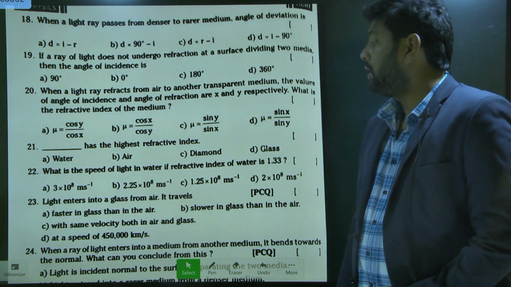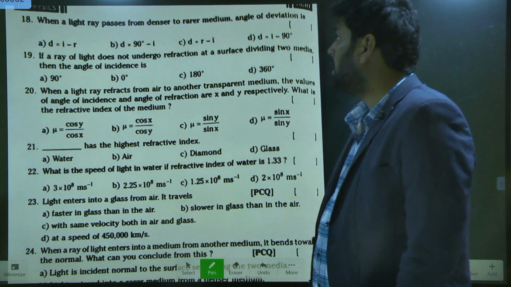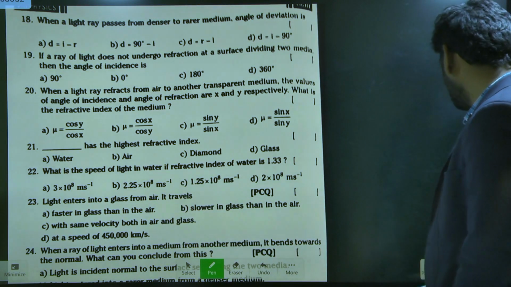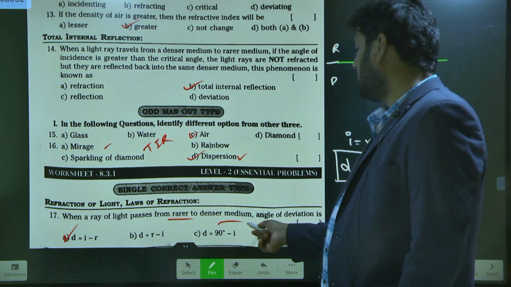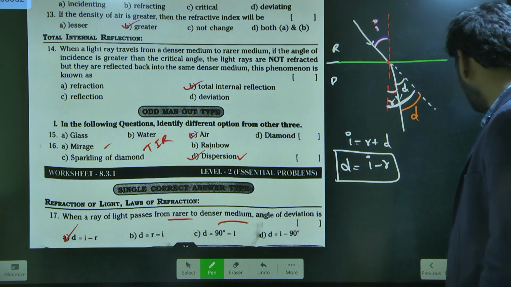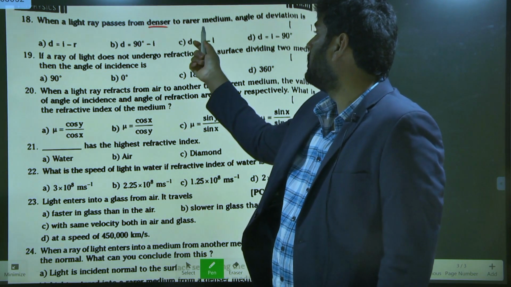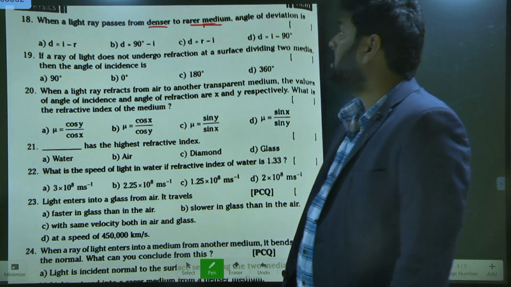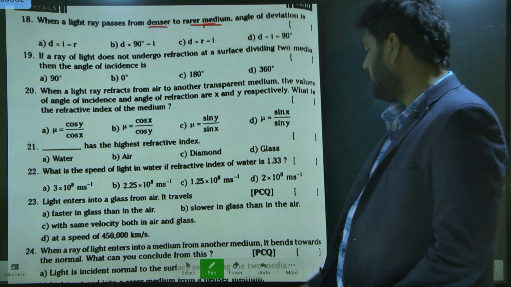In the just previous case, the light ray was traveling from rarer to denser medium. Now, where is the light ray traveling from and to? Denser medium to rarer medium. In this case, they are asking what is the angle of deviation. Find out the angle of deviation.